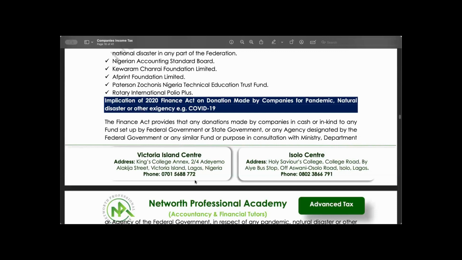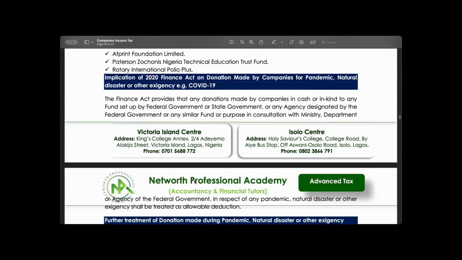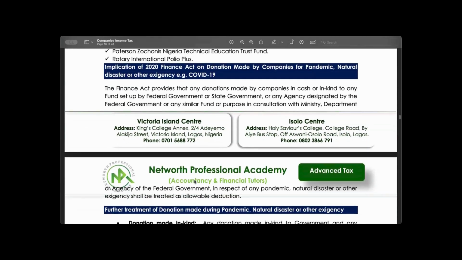So the government says if any company makes donation to any state or agency or any similar fund that is designated for the purpose of pandemic, natural disaster, and other exigencies, any amount they contributed shall be allowed for tax purposes, subject to a maximum of 10% of the assessable profit.